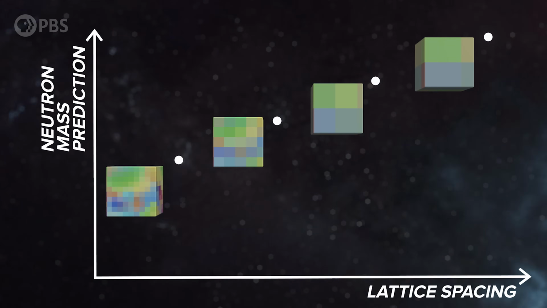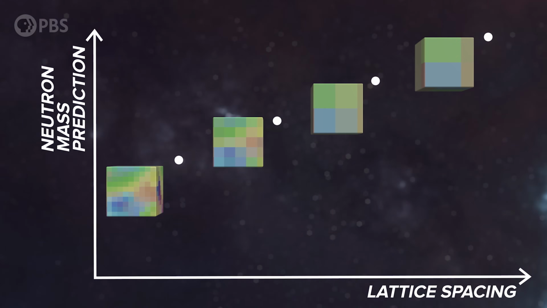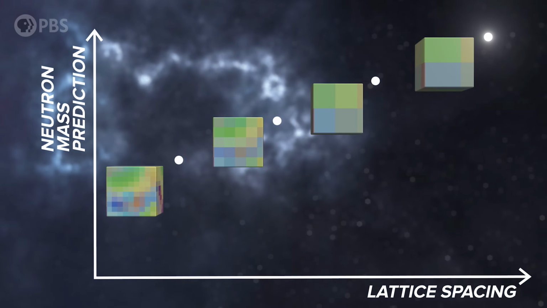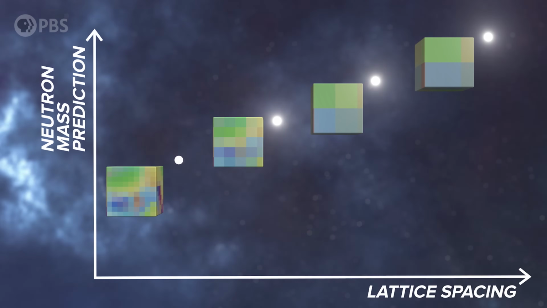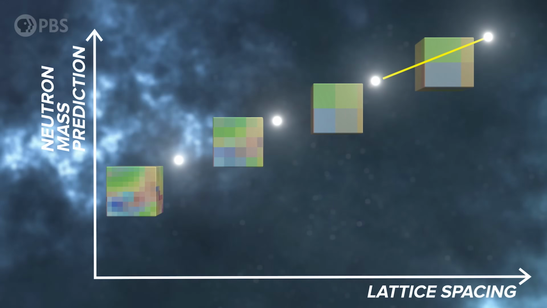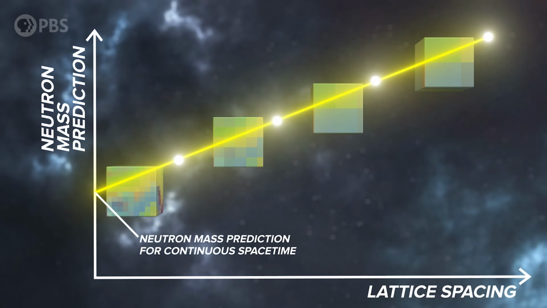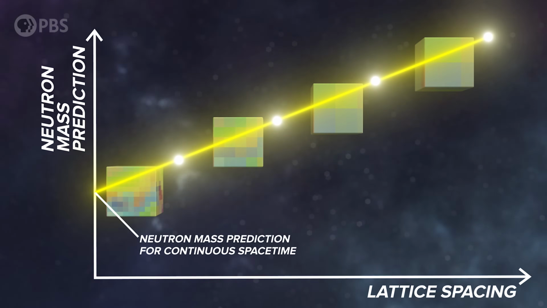Now, we're not all the way there yet. After all, spacetime isn't really a discrete lattice of points. But it turns out that the things you want to calculate, like the mass of a hadron, actually do depend on your choice of pixel size. But they depend on it in a very simple way. You can run your simulation multiple times for different lattice spacings to figure out that relationship. For example, the prediction for neutron mass gets larger with increasing lattice spacing. But if you just draw a straight trend line through your simulation results, you can find out the neutron mass in the case of 0 spacing, a continuous spacetime. And guess what? This gives us the correct neutron mass.